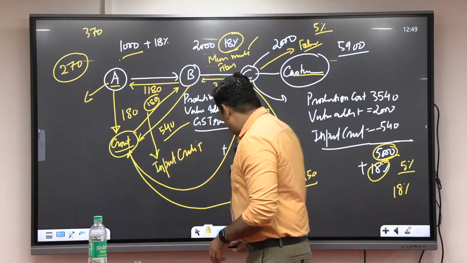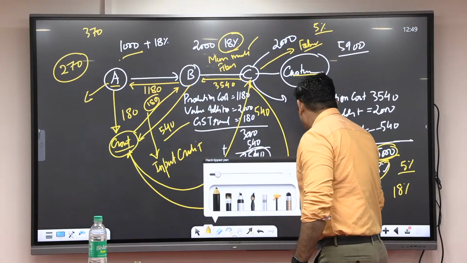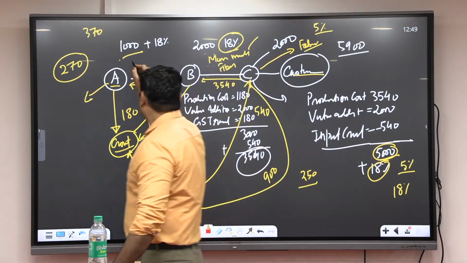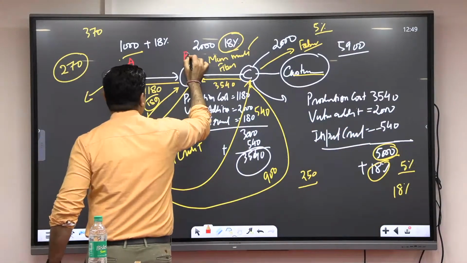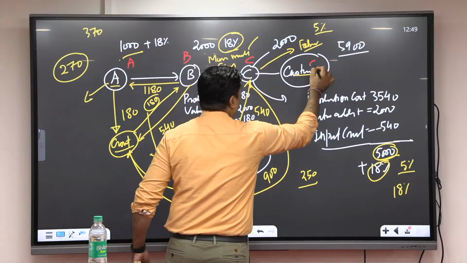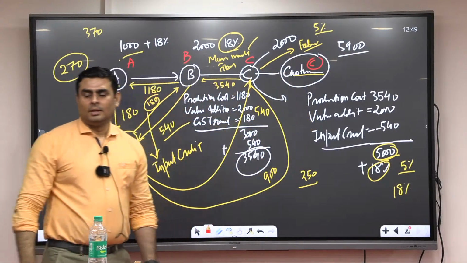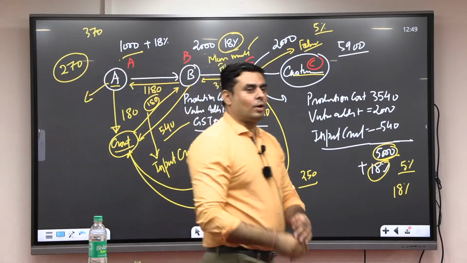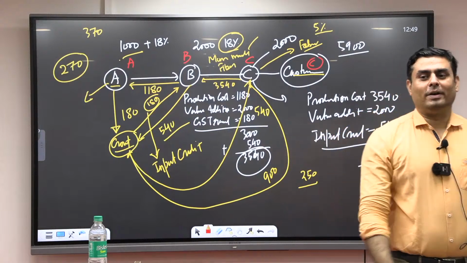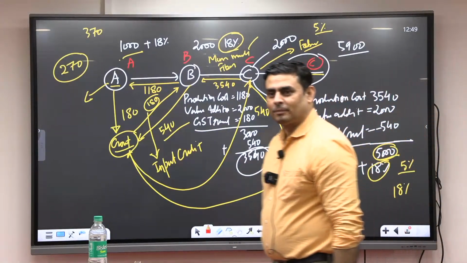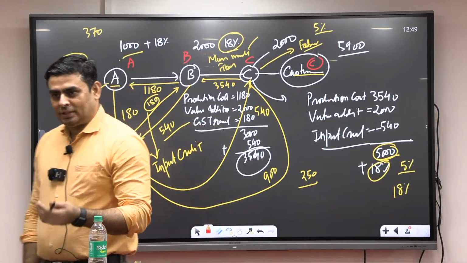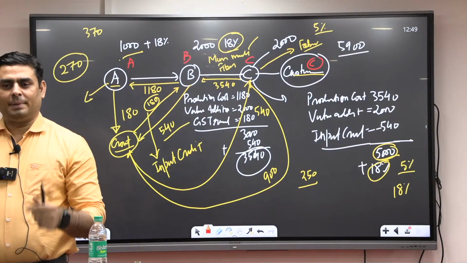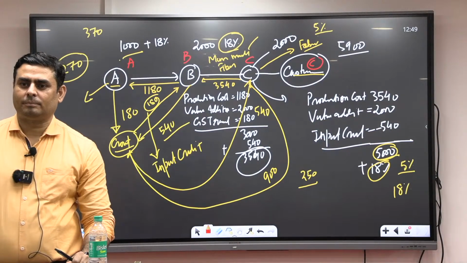So now there is a parallel chain: A, B, C, and customer. All of them are working without bill to evade GST. So GST should not be given. That means you can completely hide that income.